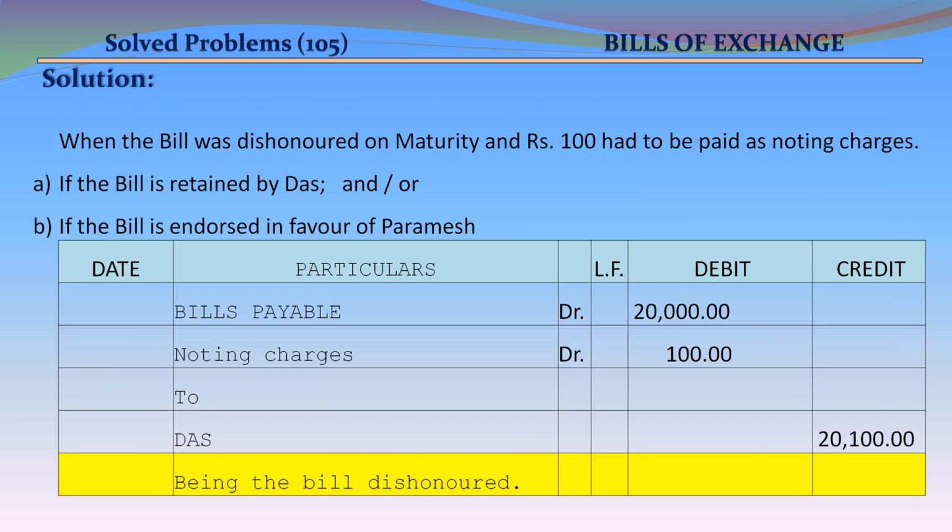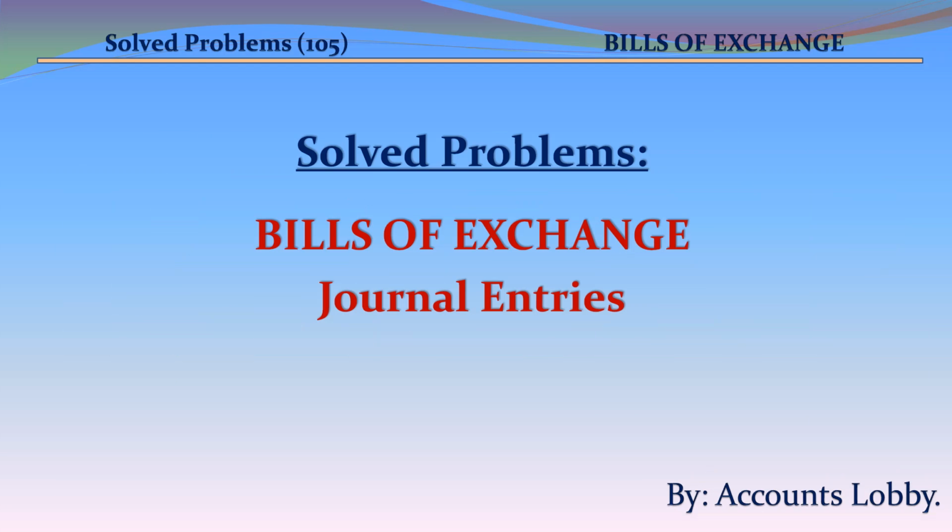When the bill is dishonored on maturity, rupees 100 has to be paid as noting charges by the Drawer. The amount of the bill along with noting charges has been charged to Das by the Drawer in the case if he retained the bill with him or endorsed the bill to Mr. Paramesh. In any case, the final entry in the case of Mr. Basu will be bills payable account debit 20,000, noting charges and expense 100 to Das 20,100, being the bill dishonored on maturity. Recap.